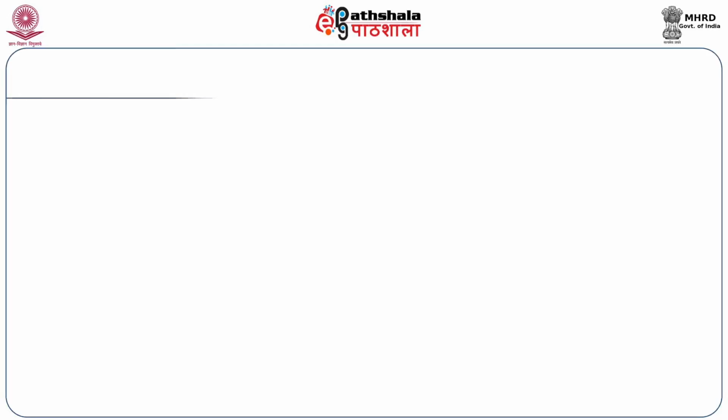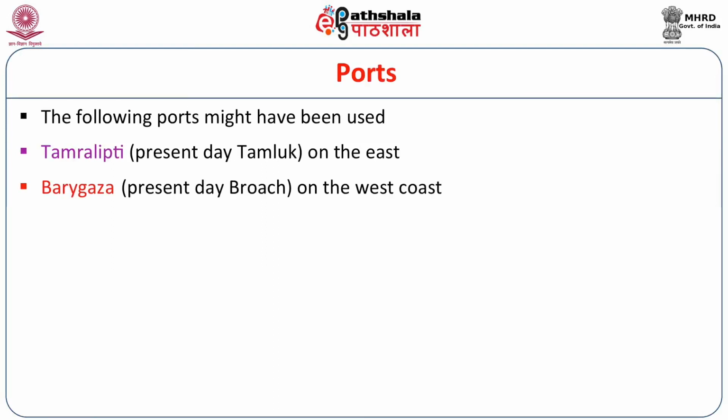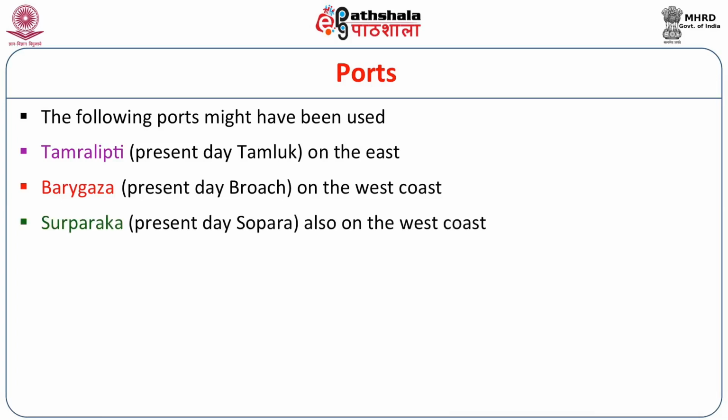In connection with trade and commerce, we get certain more information, that is ports. As I told you on another occasion, a port is a gateway to overseas trade. Here also we get three major ports. Tamralipti on the east coast. Second, Varugaza, modern Broach on the west coast. Third, Surparako, present-day Sopara, again on the west coast. These ports were used during this time through which merchandise was shipped.